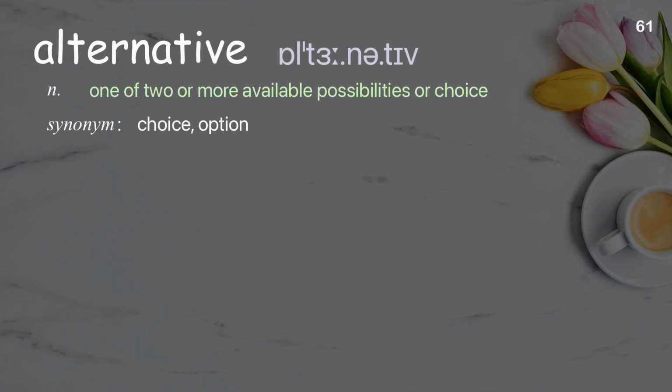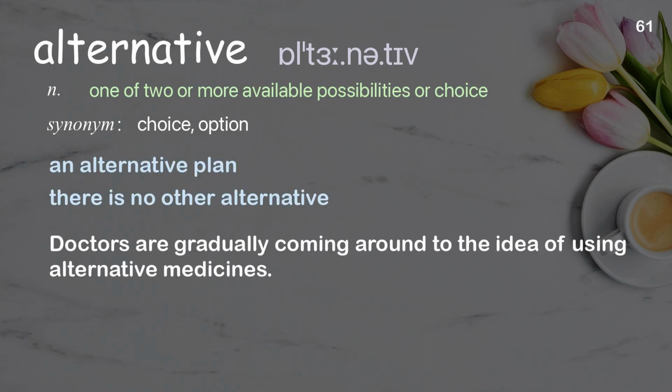Alternative. One of two or more available possibilities or choices. Examples: an alternative plan. There is no other alternative. Doctors are gradually coming around to the idea of using alternative medicines.